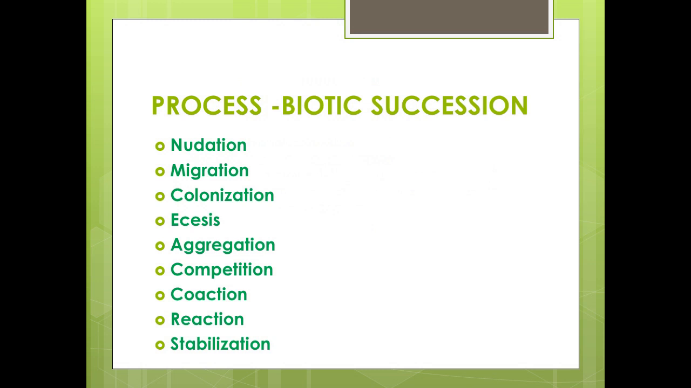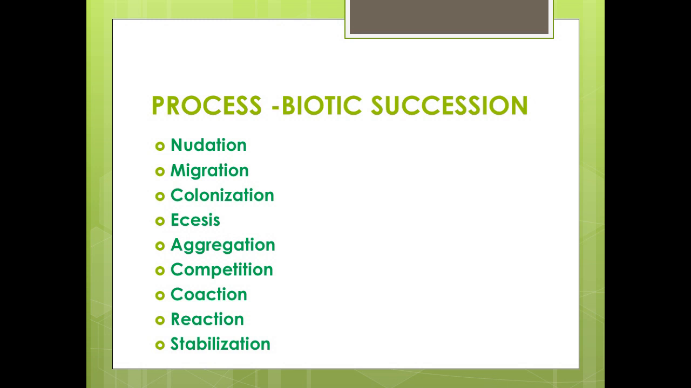Processes seen in biotic succession. The first one is nudation. It is the presence of a bare area. Migration refers to movement of organisms into the area. Colonization is occupying of the area by the pioneers, that is the first ones, and the invaders, that is the later entrants. Ecesis, that is germination, growth, and reproduction of the colonizers.